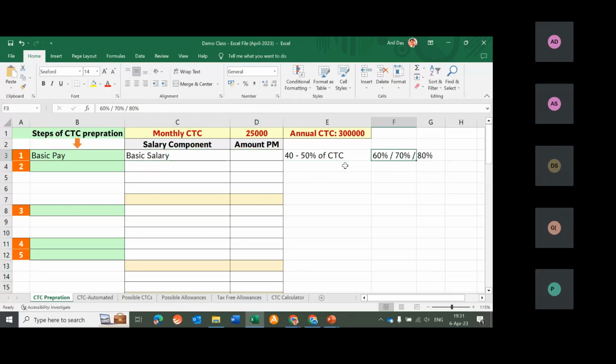You are free to decide 60, 70, 80, and 90 as well. But you will see that almost 90% of the HR professionals and 90% of the companies are deciding basic salary as 40 to 50% of CTC. Let's do that. Let's decide 50% of CTC as basic salary. So we have decided basic salary as 12,500, which is legally correct.